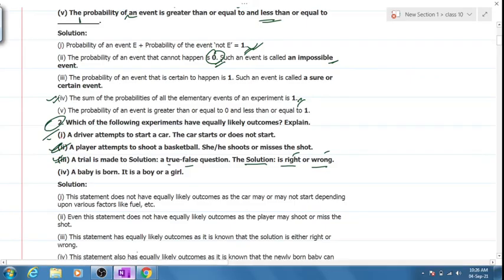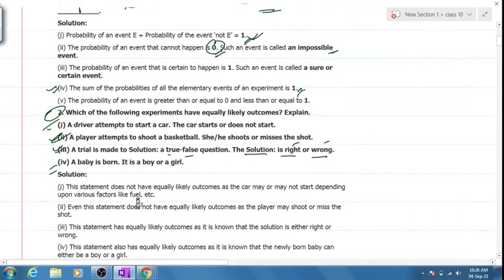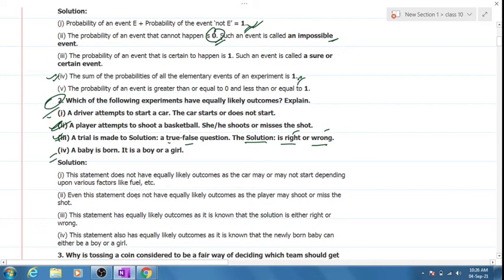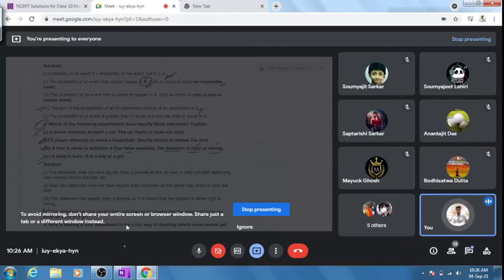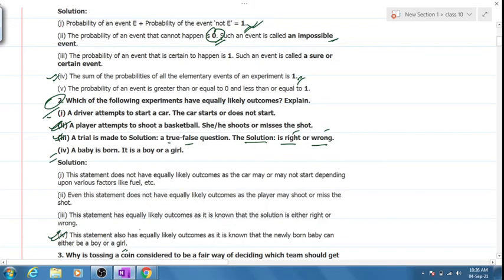Okay. Fifth one. Baby born. It's a boy or a girl? It can be either a boy or a girl. So there are no other possibilities, right? Now you might say, sir, one more possibility is there. Equally likely. They are equally likely, boy or a girl. I've missed out something out here. Can anybody tell me what they have missed out?